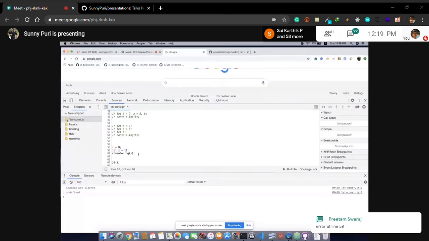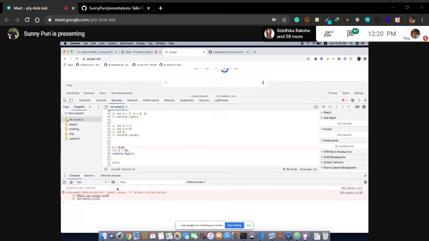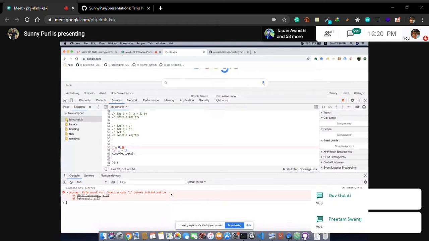Okay. You are saying very nice. Some are saying error. Okay, let's see. So let's say we cannot have a duplicacy of a variable. For example, I'm telling you in layman language, we should not have the same variable. We cannot access x before initializing. This is clear. This is the next trick. We cannot use the same variable before its declaration.